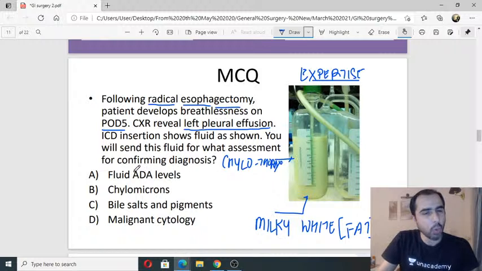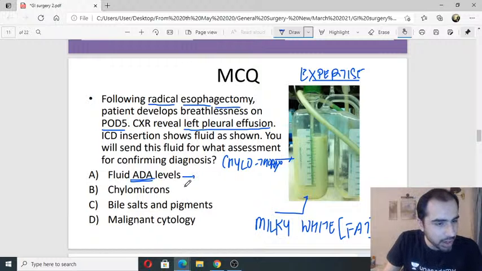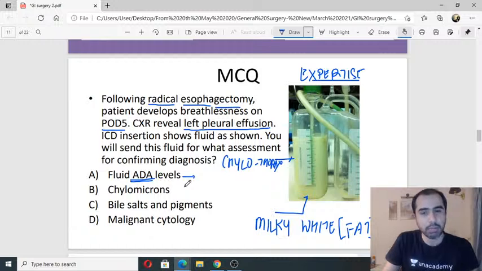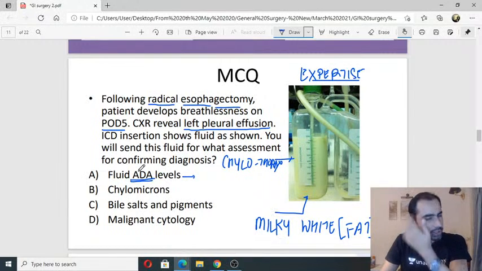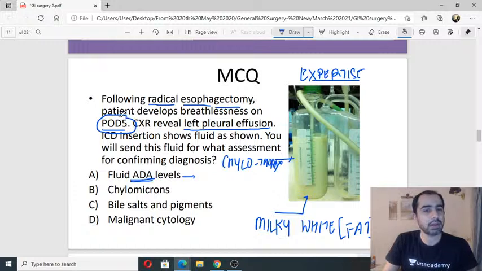Okay. What is the role of doing fluid ADA levels? When do you do this? Milky white. When do I do fluid ADA levels? What is the benefit of doing fluid ADA levels? When should I do it? Would I do it in a post-op day 5 patient? Do we ever do ADA levels of pleural fluid? ADA is adenosine deaminase.